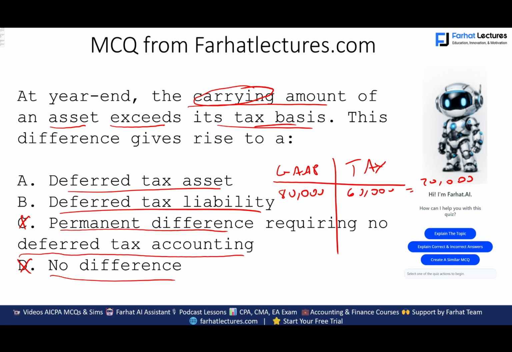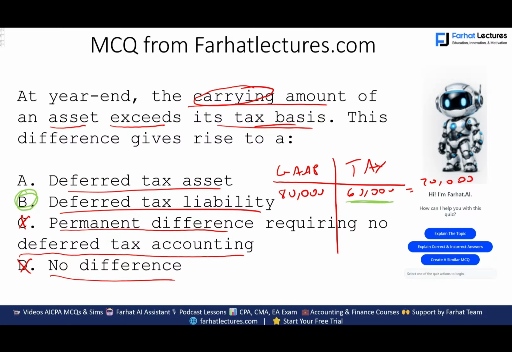What happened to asset? Assets are expensed. So I already took more expenses on this asset. I took more expenses in form of depreciation. So if I took that depreciation expense in the past, I will not have it in the future. And because I don't have it in the future, my tax bill will be higher. Because my tax bill will be higher, I have a deferred tax liability.